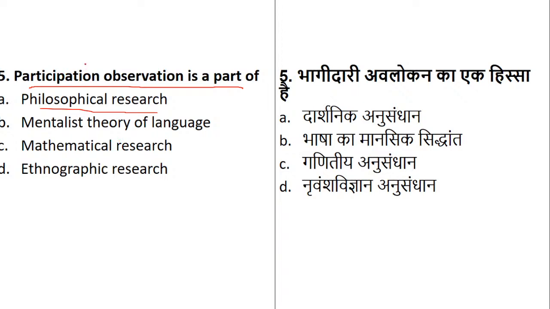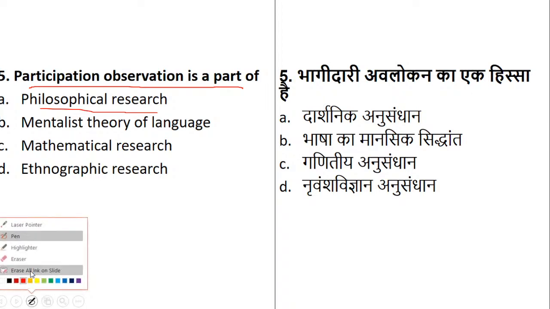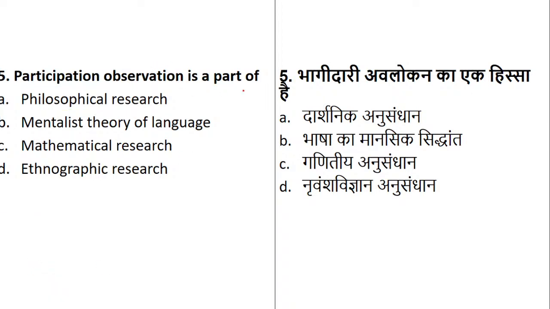Only one doubt of Ajay's I have left as of now, the rest I'm going ahead. So participation observation is a part of which type of research?